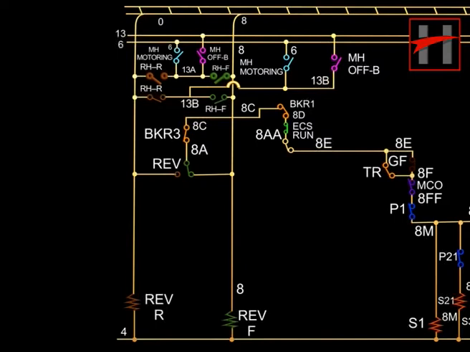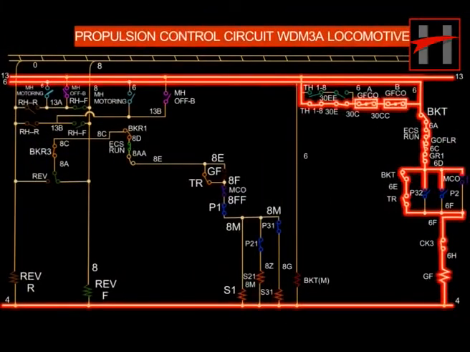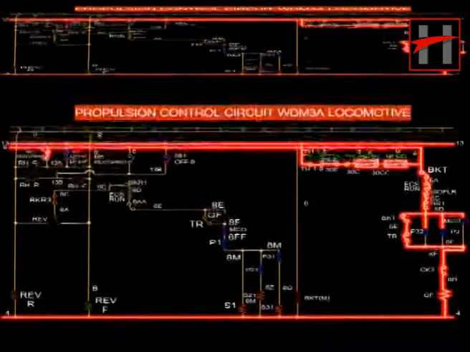When the throttle handle is in idle position, the position of reverser can be changed either to forward or reverse mode with the help of the reverser handle. Forward or reverse coil of reverser gets supply from cable number 6.